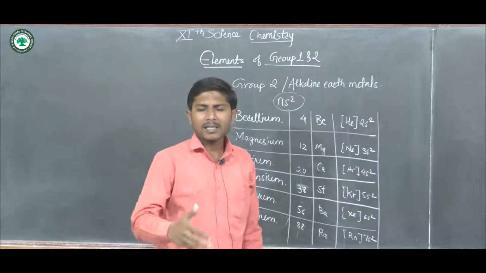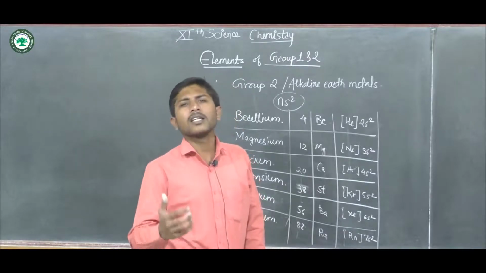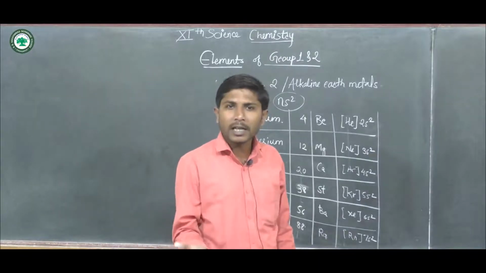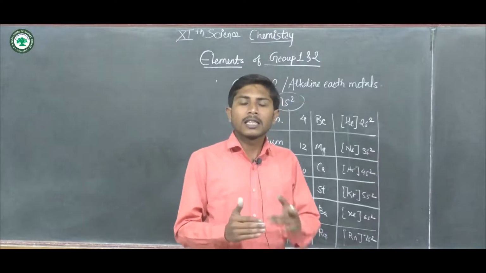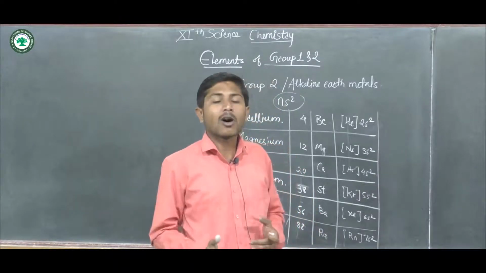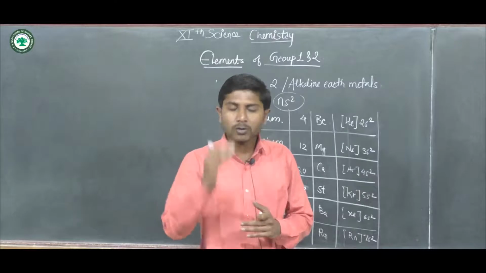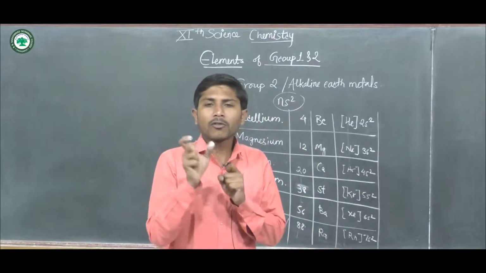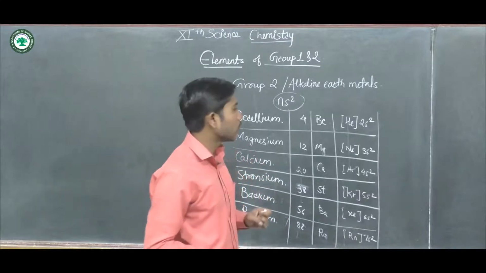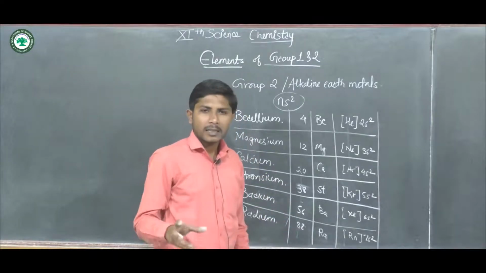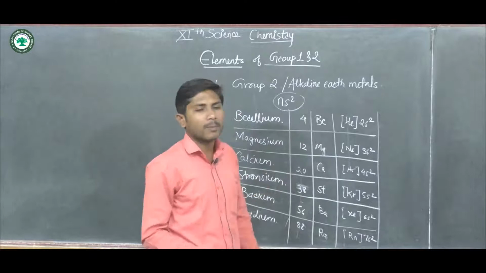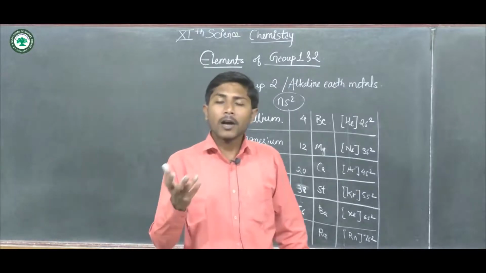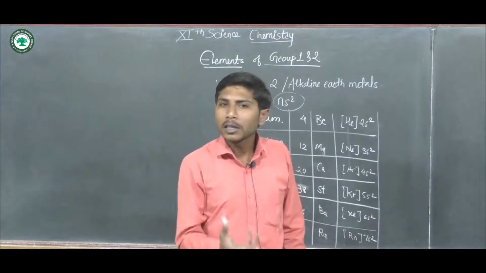Why? Because the increase in the atomic orbit clearly defines an increase in the shielding effect, that is, the inner electrons repel the outer electrons or stop them from feeling the force of attraction exerted by the positively charged nucleus, and that is why the ionization enthalpy goes on decreasing.